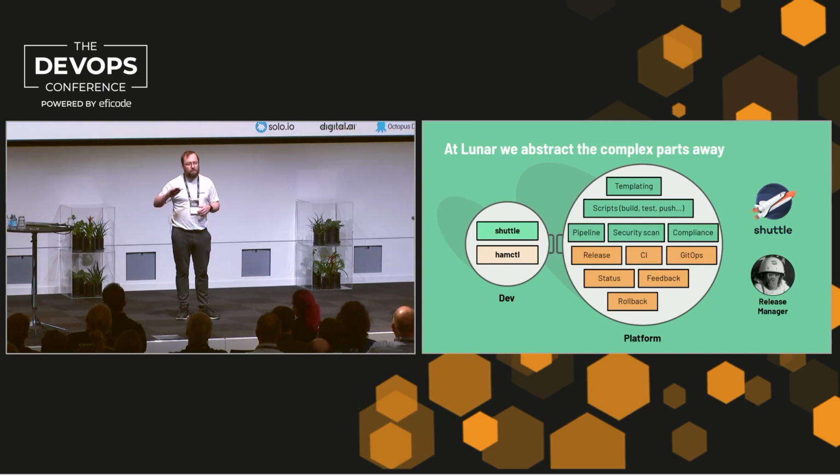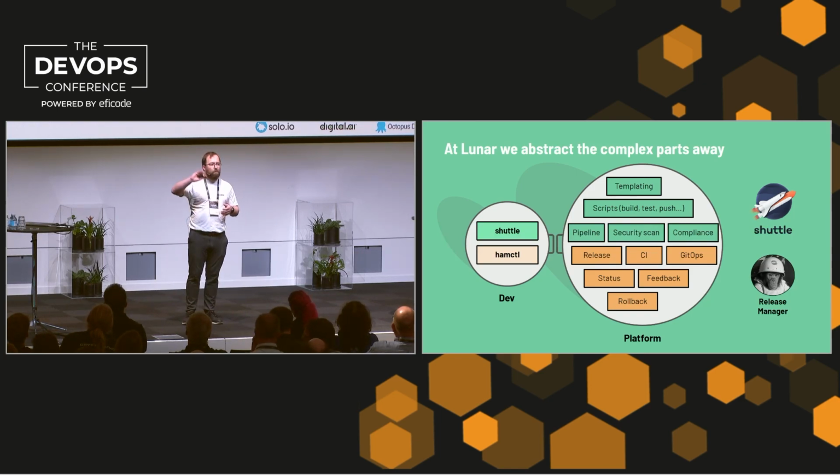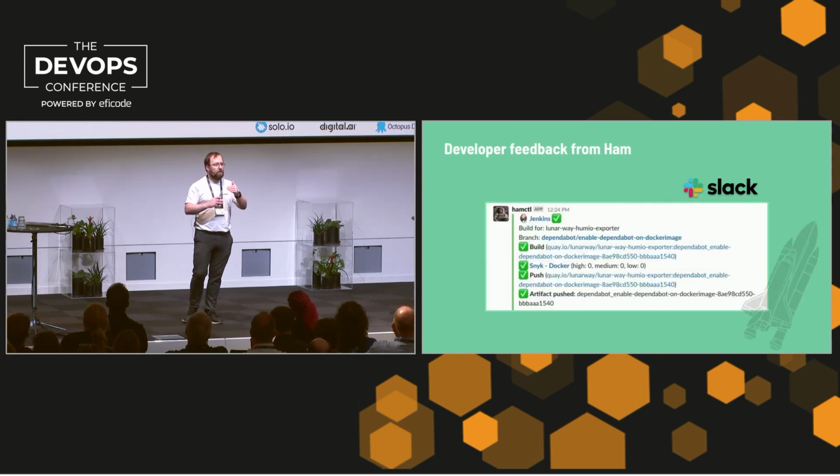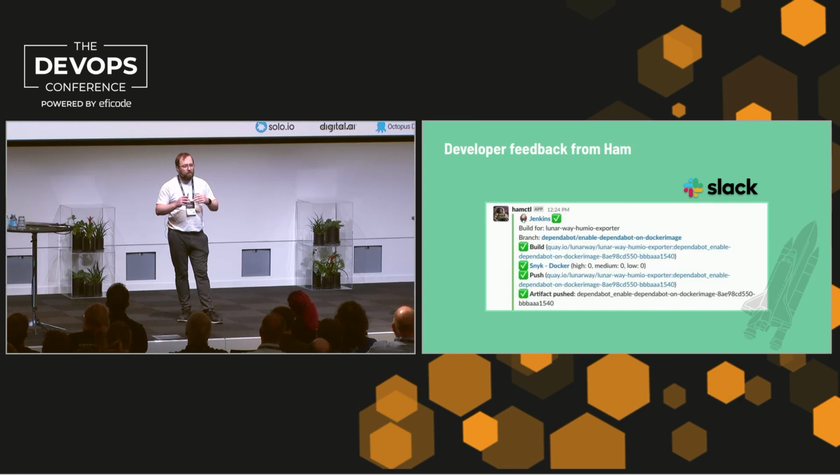At Lunar, we have Shuttle and Release Manager, two CLIs, and they cover these things. They abstract away details like templating and scripting, and developers can opt out on every level. That's very important. Release Manager also controls the release cycle, how they release things to production, to dev, and so on. It gives you feedback in Slack and tells you exactly what's going on, what went well, and so on. This is very important because you don't want to build a black box. You want it to communicate back what is happening.